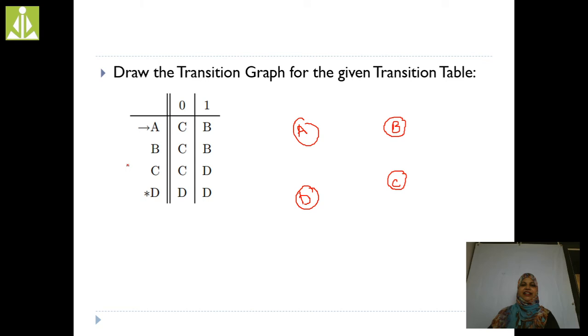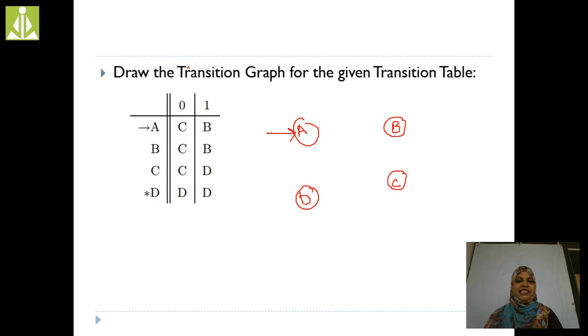Now I am going to draw the transition graph for the given transition table. By seeing this table, can you recognize which one is the initial state? See here, the arrow mark is indicating A. That's the reason A is the initial state. I am indicating A as the initial state, right?